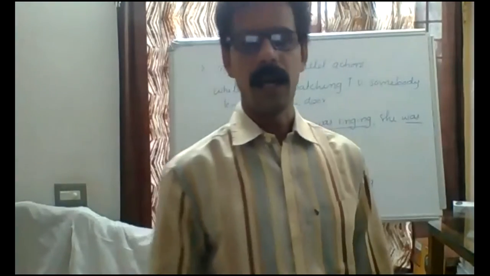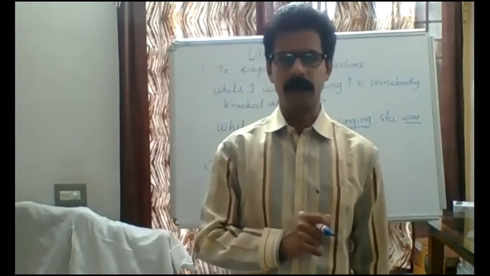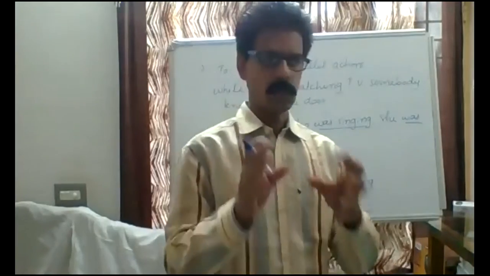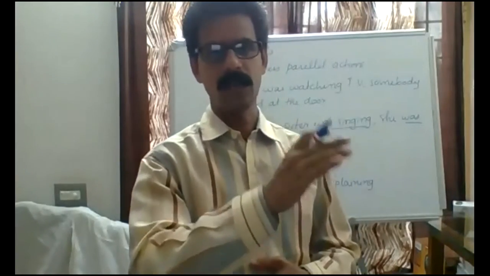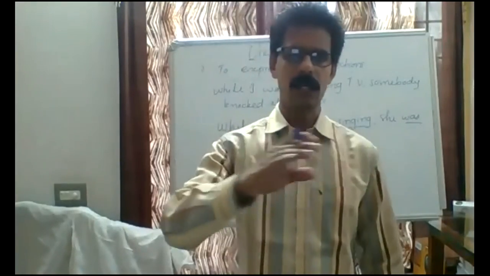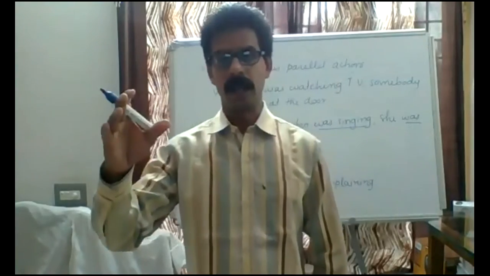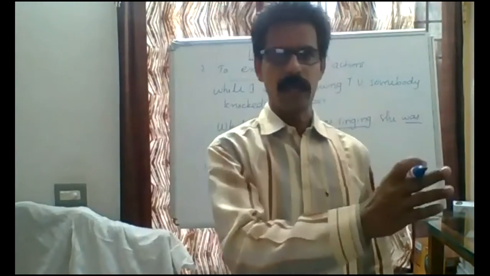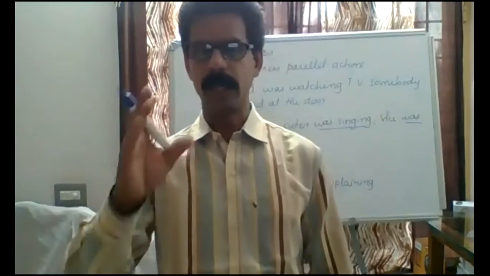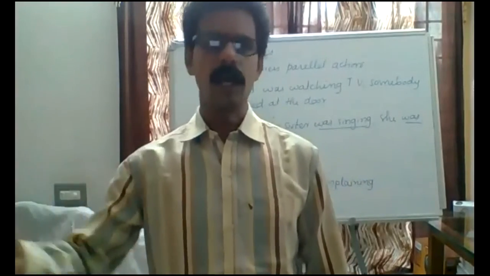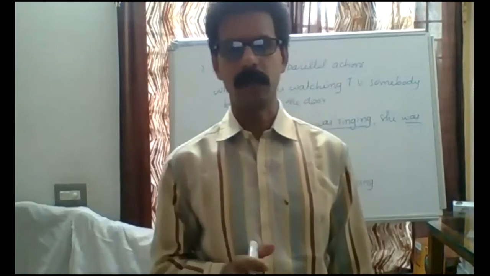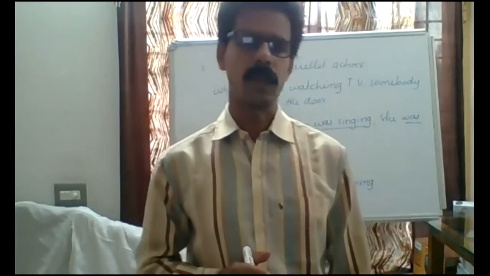Okay. I hope you all got the idea. What is past progressive? How to use the past progressive? Past progressive action means an action which began in the past and continued for a long time in the past and sometimes ended in the past. Or an action began in the past and continued for a long period and still may be going on. Such activities also can be expressed with a past continuous.